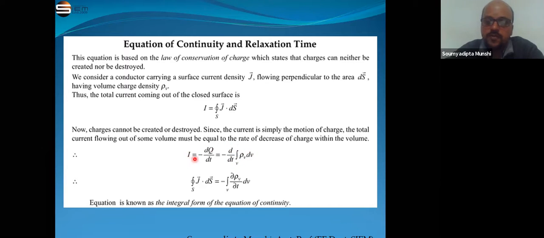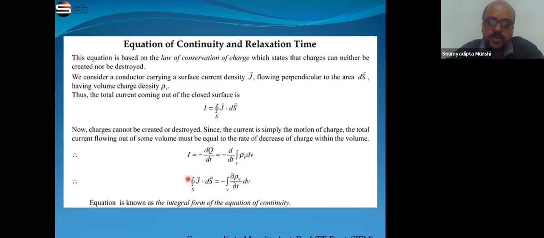Now if we put the value of I, the surface integral of J ds is equal to the volume integral of minus del rho v by del t into dv. So this is the integral form of the equation of continuity.